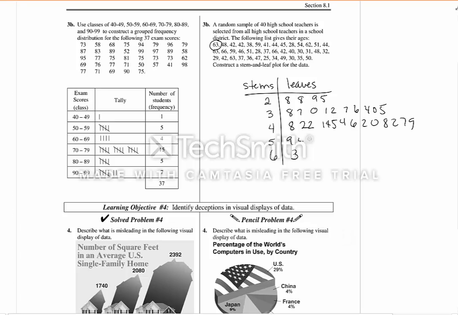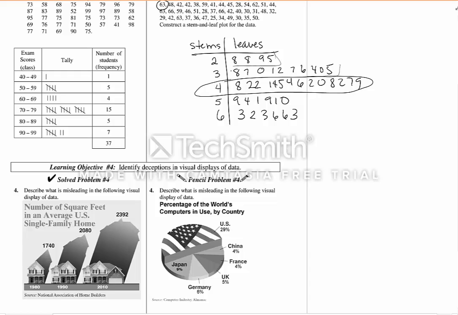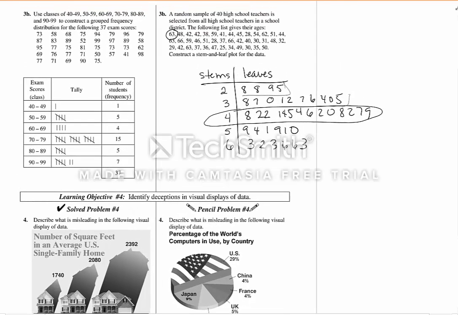You would want to line them up as best as possible, because with all of these graphs, at a glance you can tell it's a sideways histogram if you look at these as the bars. You can tell at a glance that the most would be in the 40s, and past that, the 30s and 40s seem to have the most high school teachers in the district. You can see every bit of the data, but the way it's listed also tells you immediately that most teachers in this school district are in their 40s.